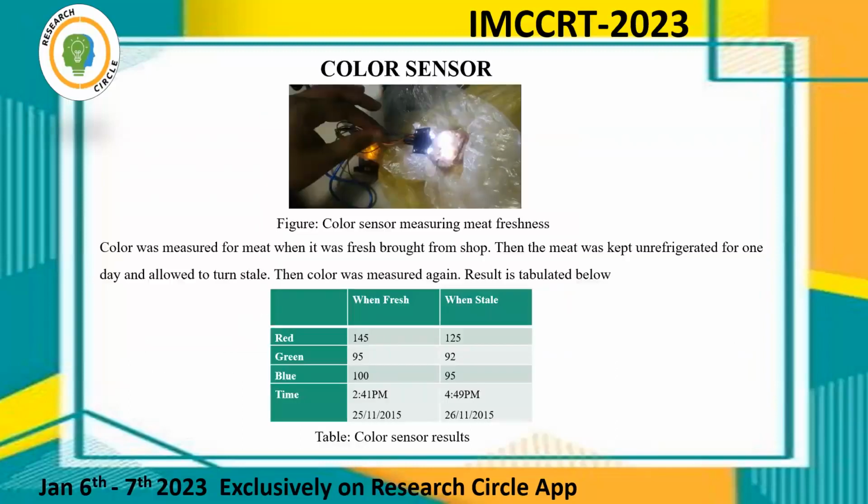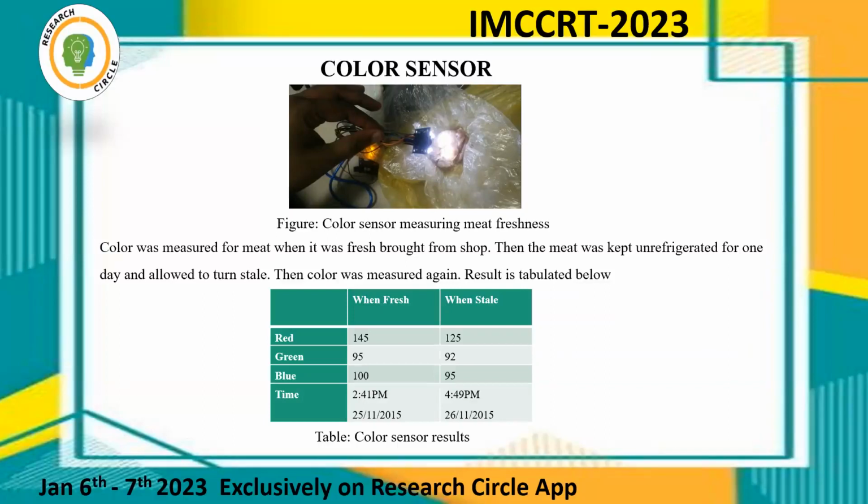Then we discuss the color sensor. Here we show the real experimental picture of the color sensor when we are measuring meat freshness. Color was measured for meat when it was freshly brought from the shop. Then the meat was kept refrigerated for 1 day and allowed to turn stale. Then color was measured again. The result is tabulated below. Here we are showing the experimental result and the fresh and ideal result.